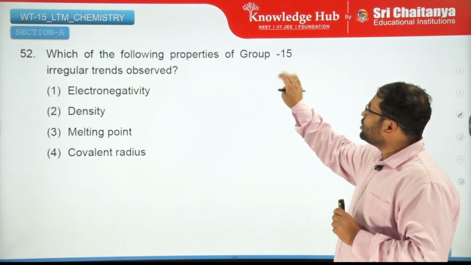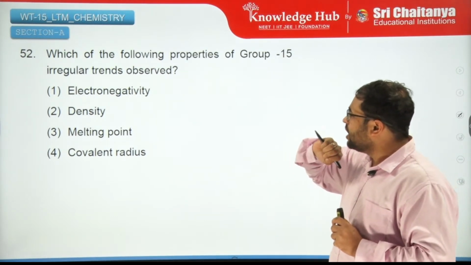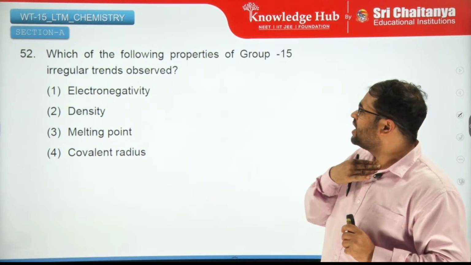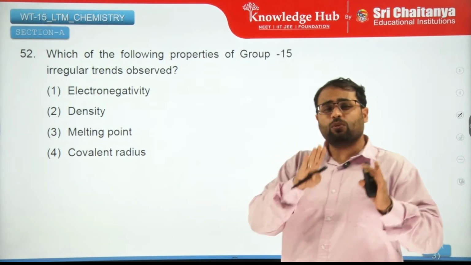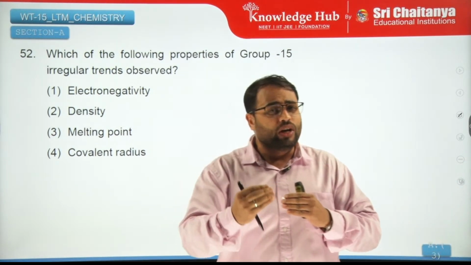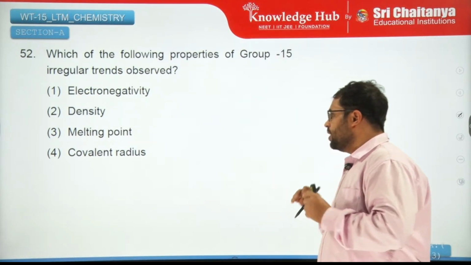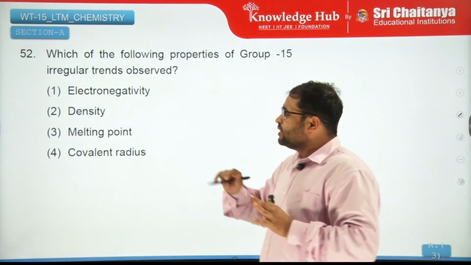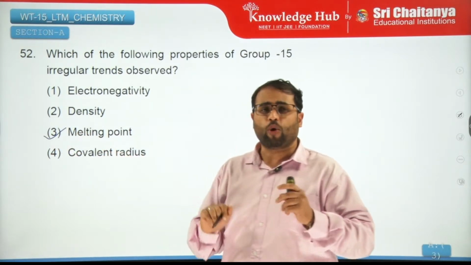Which of the following properties of group 15 shows irregular trends? Means in which property is there no regular decrease or increase? Well, the answer for this is supposed to be the melting point.